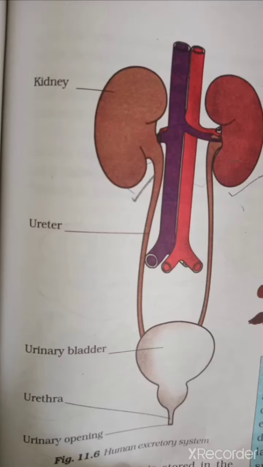Hello, my dear students. Today we will discuss a very important system of our body. The system name is the human excretory system. In this system, first of all, we discuss the function of the human excretory system. The function of the human excretory system is the removal of waste material from the body. This system plays a very important role in our body.